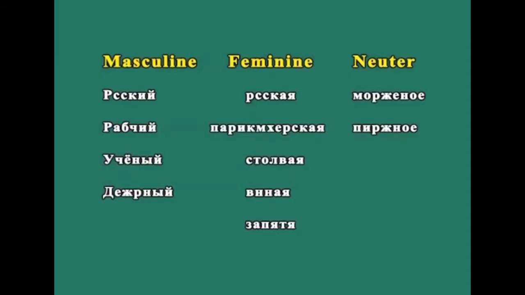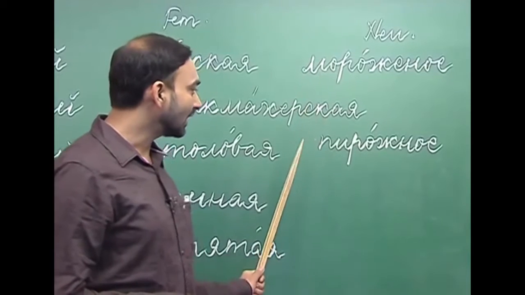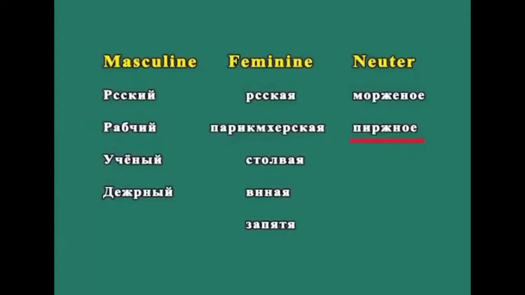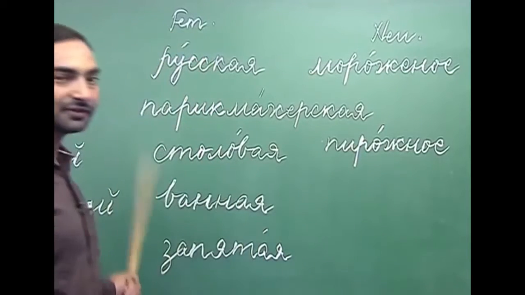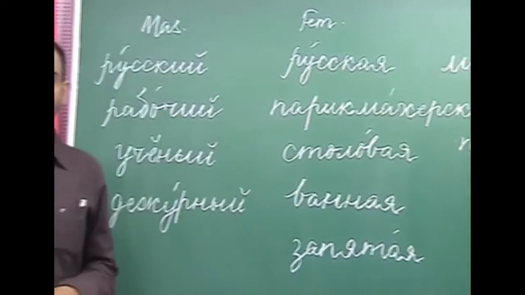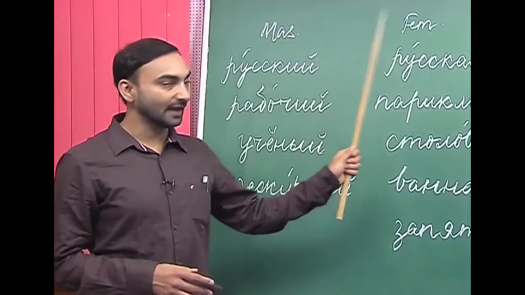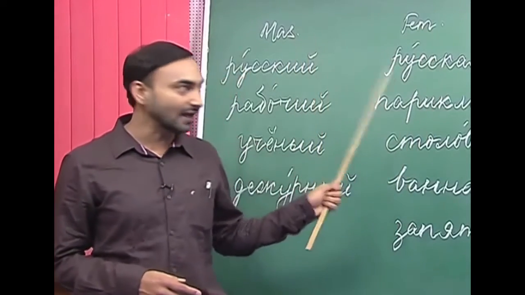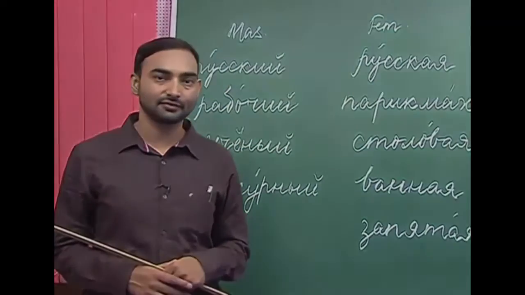The same way we have some neuter nouns also which have the ending of an adjective, like Marozhinaye. Marozhinaye is ice cream. And the second neuter noun that I have written here is Pirozhnaye. Pirozhnaye is pastry. So, these are some of the nouns which have the ending of an adjective, and whenever we are supposed to decline these nouns in the cases, we will follow the rules that we follow for adjectives.